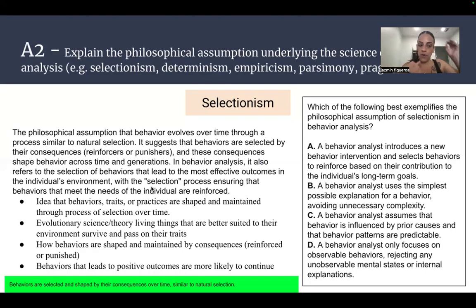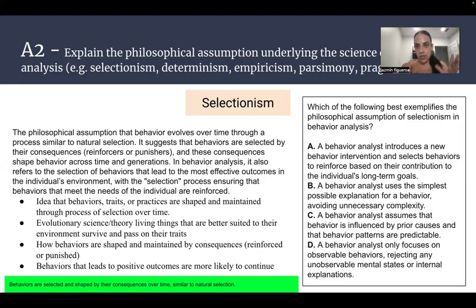So I'll be going over selectionism first. Here's the philosophical assumption that behavior evolves over time through a process similar to natural selection. It suggests that behaviors are selected by their consequences, whether reinforced or punished. And these consequences shape behavior across time and generations. In behavior analysis, it also refers to the selection of behaviors that lead to the most effective outcome in the individual's environment, with the selection process ensuring that the behaviors that meet the needs of the individual are reinforced.